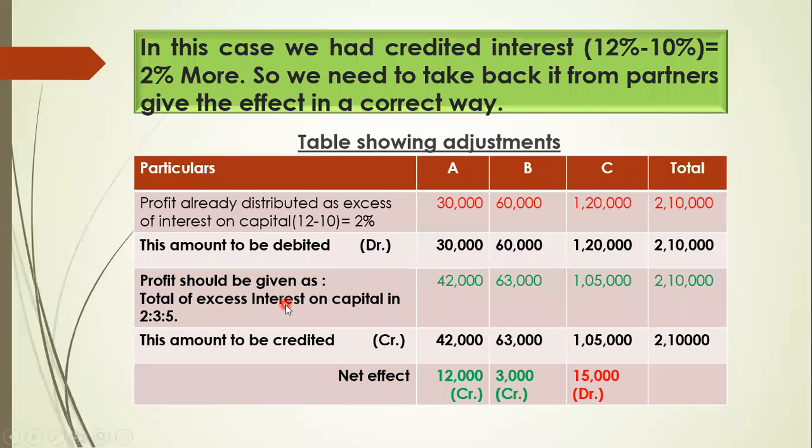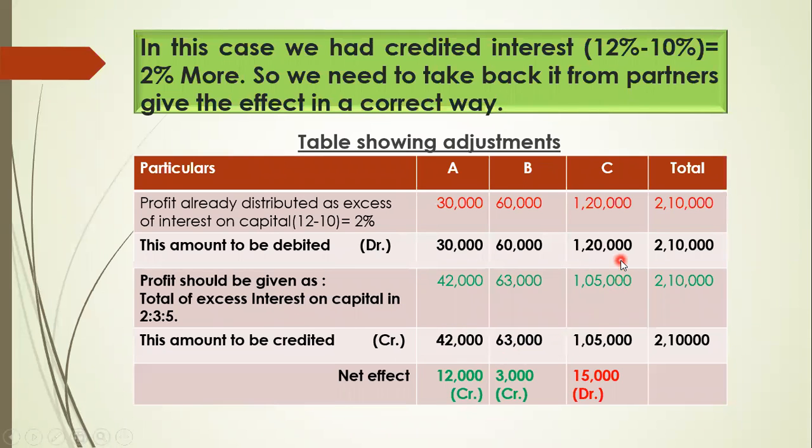Now see the net effect. In A's column the debit side is 30,000 and the credit is 42,000. Which side is more? Credit, by 12,000. Likewise, B's total debit is 60,000 and total credit is 63,000, so 3,000 is more on the credit side.